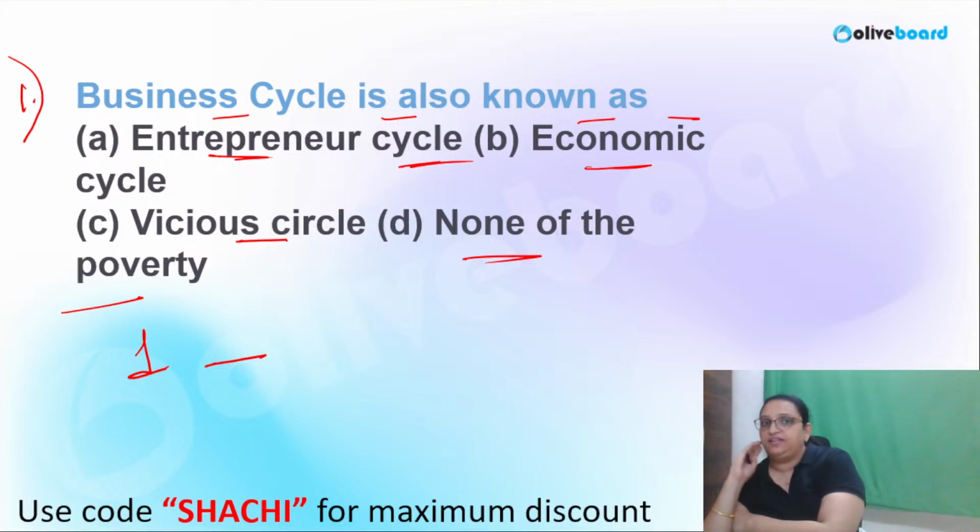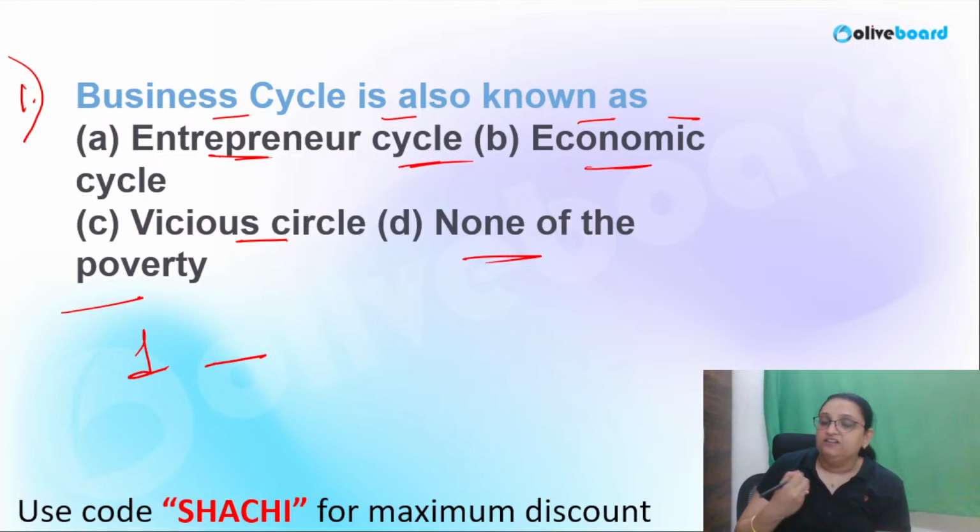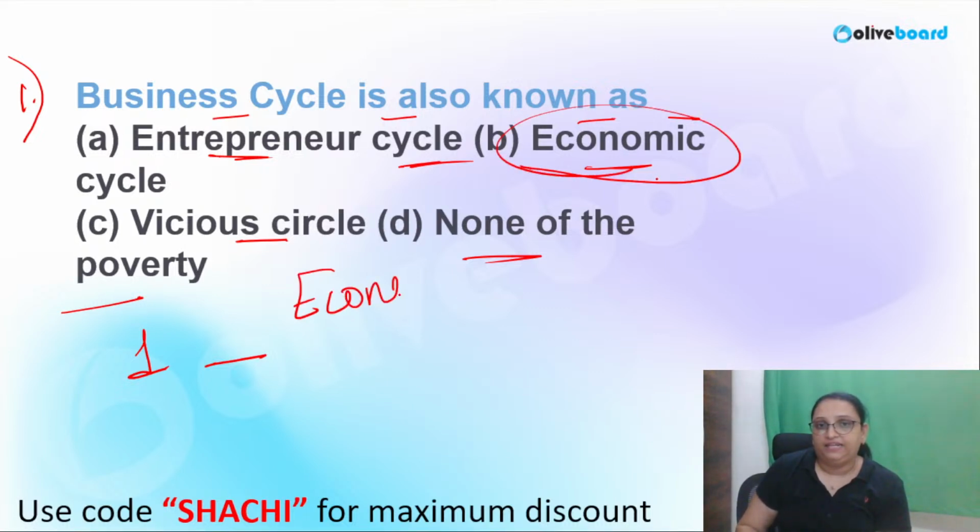Write one and answer. Come on, tell me, everyone. Basically, we can see that business cycle is also known as economic cycle.